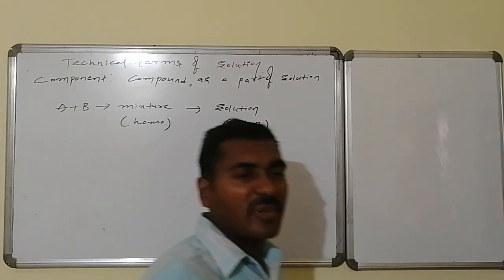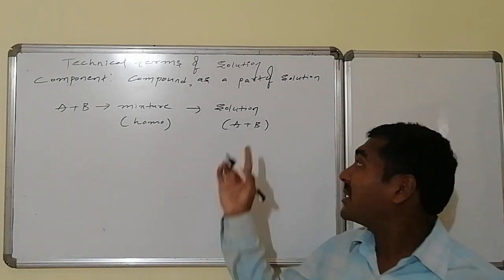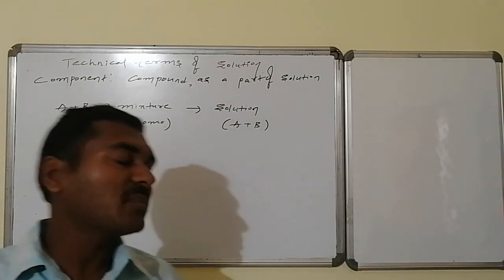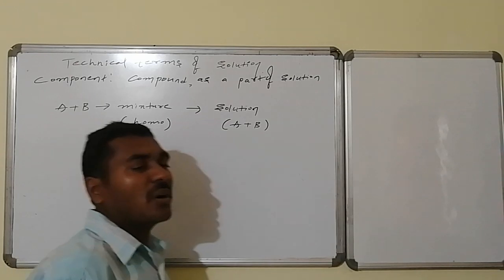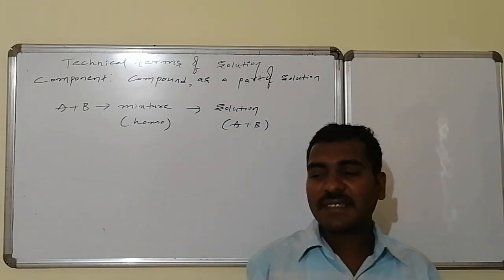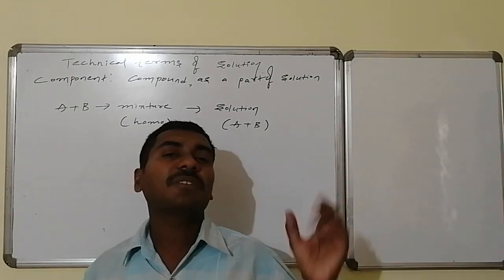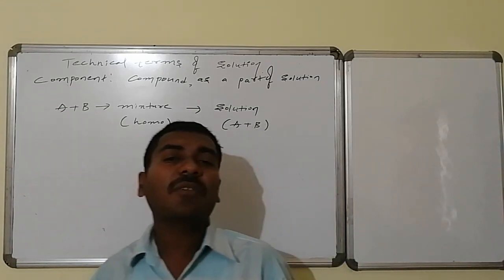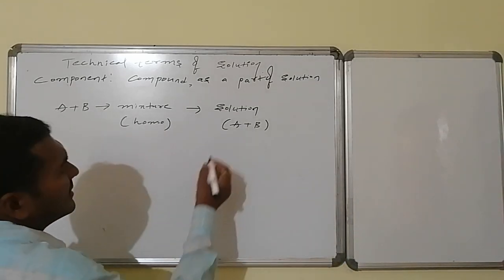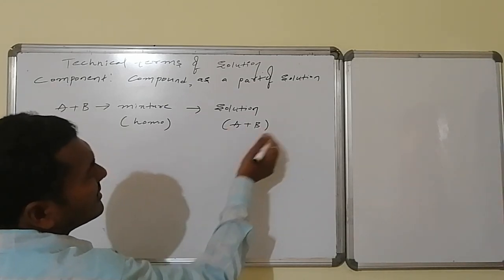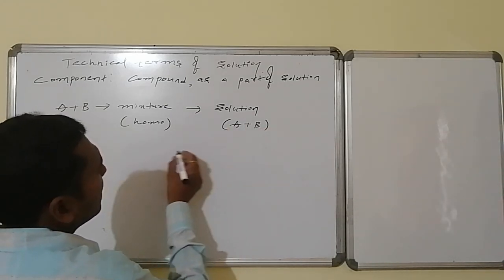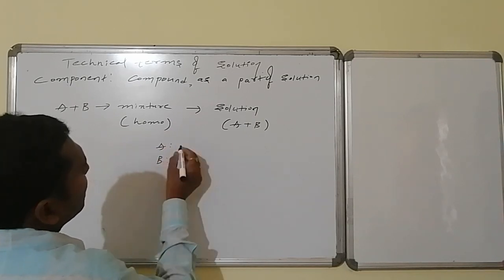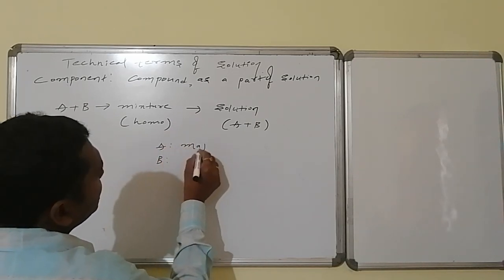In this A plus B solution, how many components are there? Two components: one is A and the second one is B. Now out of these two components, one is present in excess quantity and the other in a lower quantity. The component present in excess is known as the solvent. Out of these two, one is major and one is minor. Let us consider A as the major component.